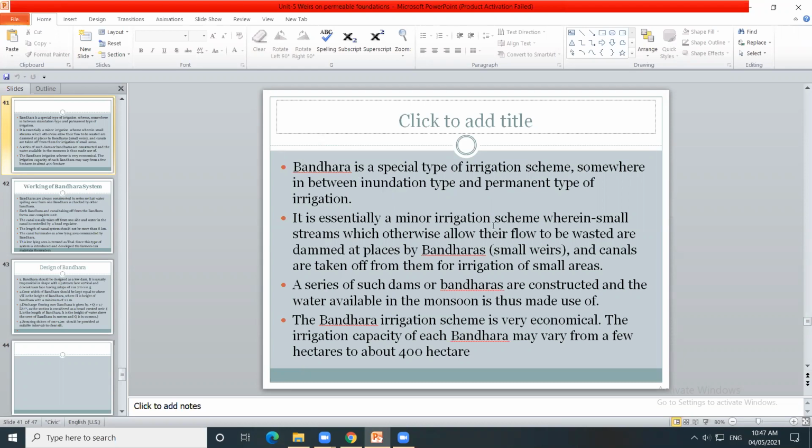This is a minor irrigation scheme for irrigation of small agricultural areas. So this type of bandaras are constructed. A series of such bandaras are constructed, and the water available in the monsoon is thus made use of for supplying water to the crops.